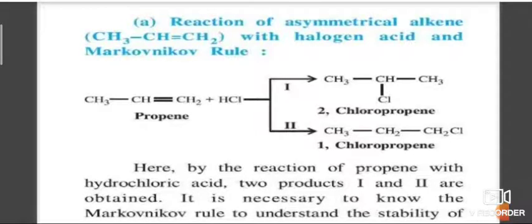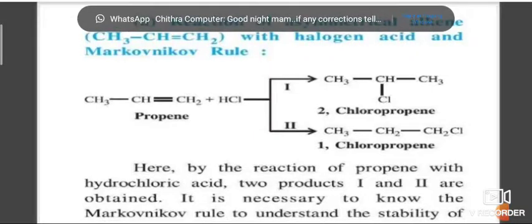So the reaction of asymmetrical alkene: the nature of the major product depends upon the reaction conditions. For example, if hydrogen bromide is added to an unsymmetrical alkene, that means propene, the following products are possible: 2-bromopropane and 1-bromopropane. However, one is the major product.